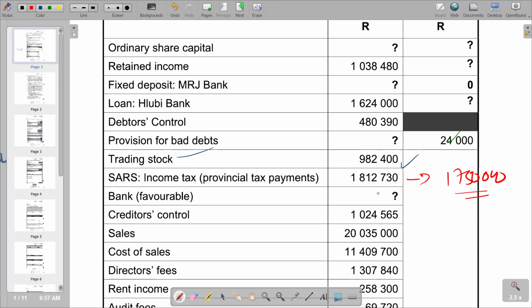It means we paid more. So this is a prepayment and it is a receivable. So we need to find the difference by saying 1,812,730 minus 1,750,000. Then we get 62,730.